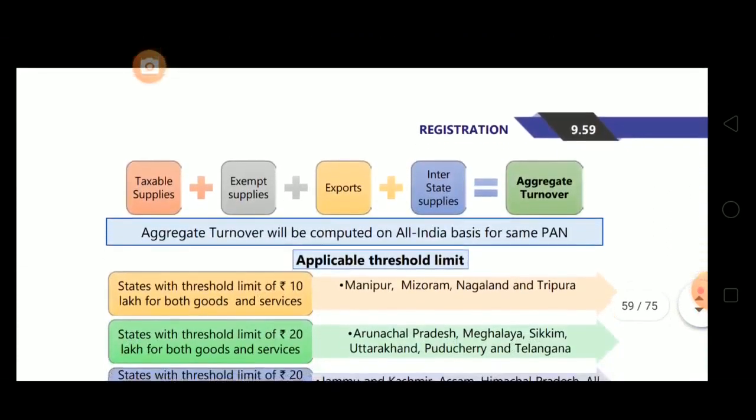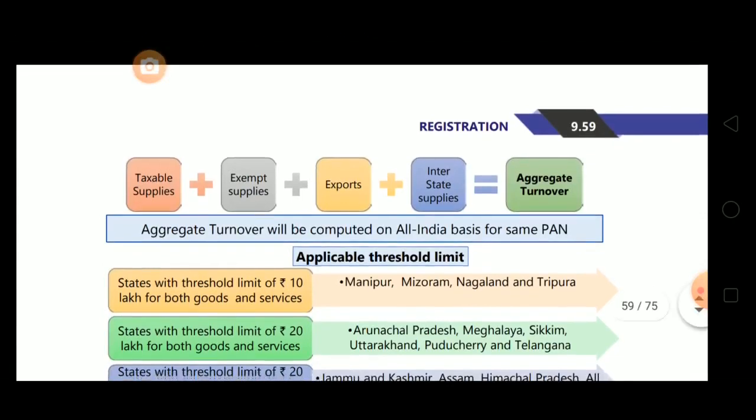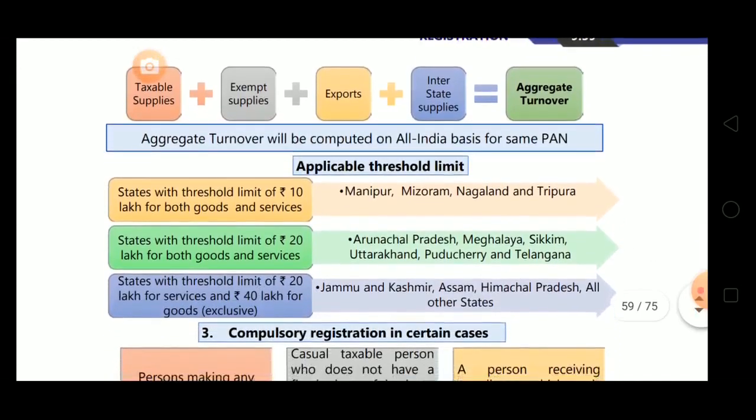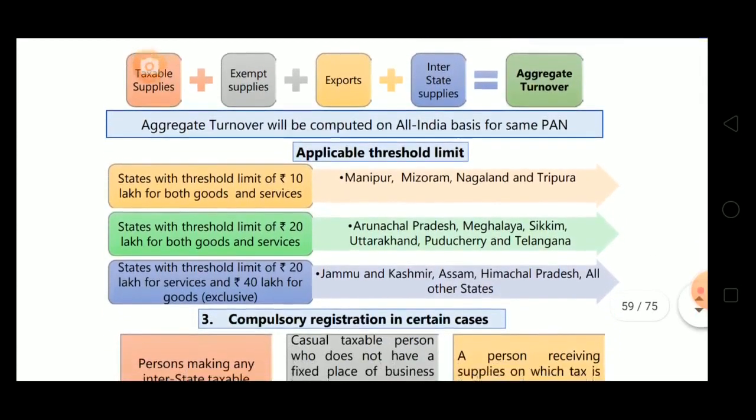Now they have given the definition, means what are the components covered in aggregate turnover. Aggregate turnover will be computed on all India basis for the same PAN. It consists of taxable supplies plus exempt supplies plus exports plus interstate supplies. This you all know. Now, applicable threshold limit. What are the threshold limits?